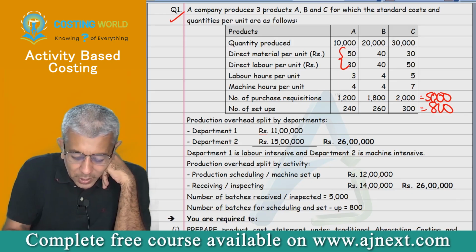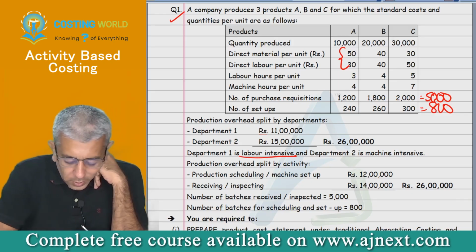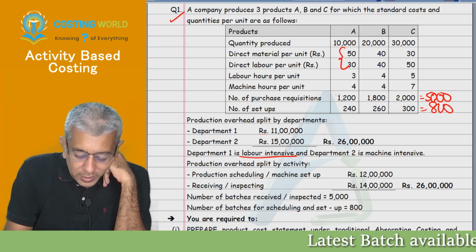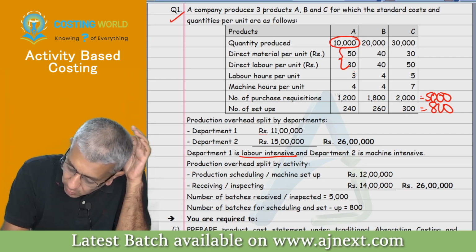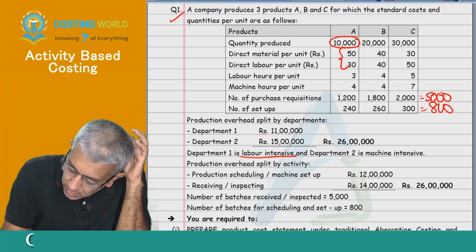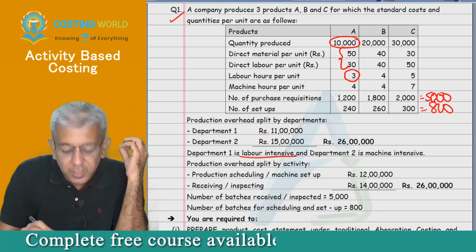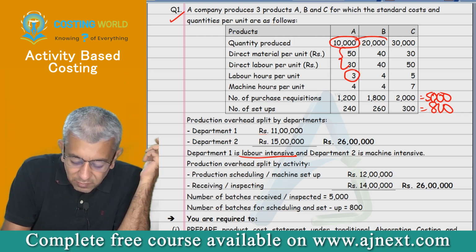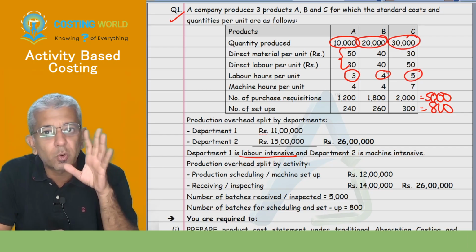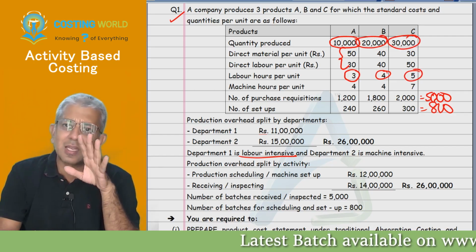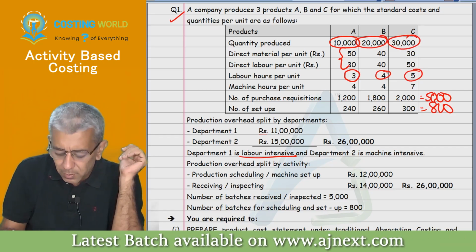We wanted labor hour over here. Okay, we wanted labor hour method over here. 10,000 units of product A will be getting made. For each and every unit, you will require how many labor hours over here? 3 labor hours. Same way for B, same way for C over here. Okay, that's how you're going to get total number of labor hours. Exactly the same way, that's how you're going to get number of machine hours.